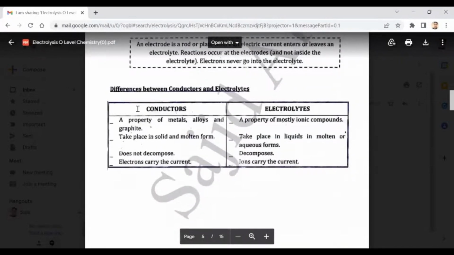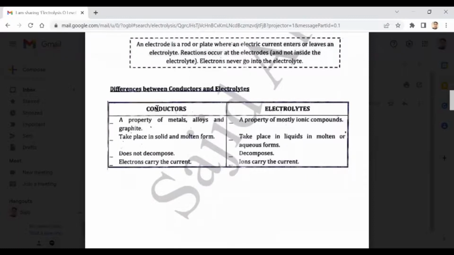So now there is another table that shows the difference between conductors and electrolytes. Conductor is a property of metals, alloys and graphite that conduct electricity, take place in solid and molten form, and do not decompose. They don't undergo any chemical reaction or change.